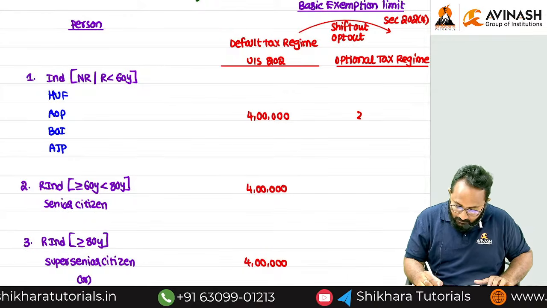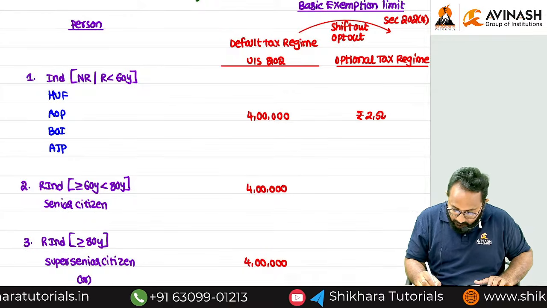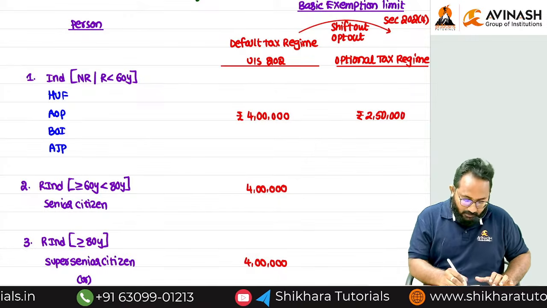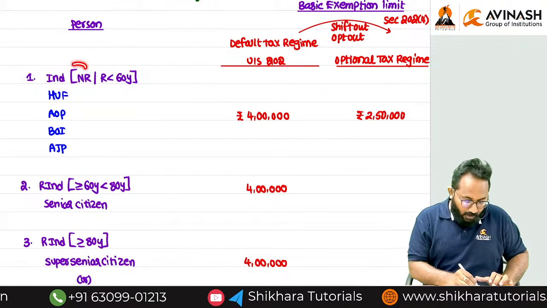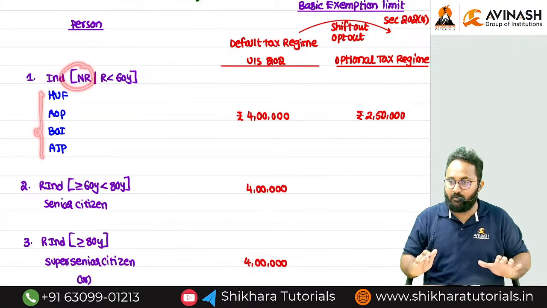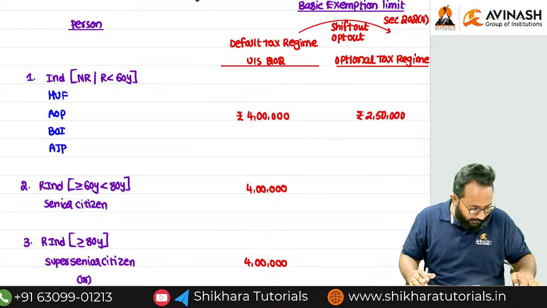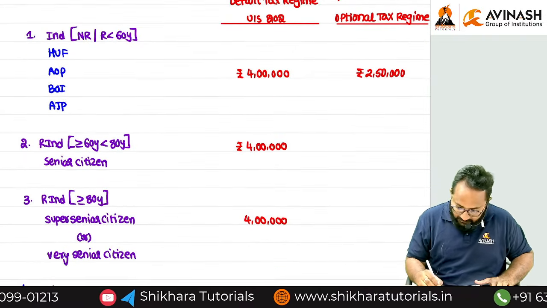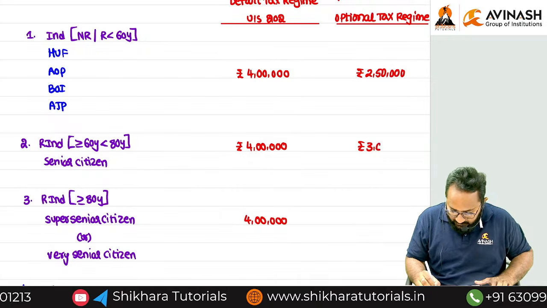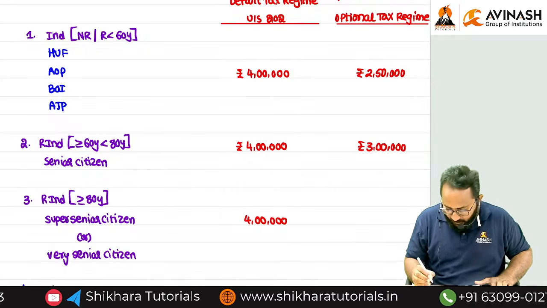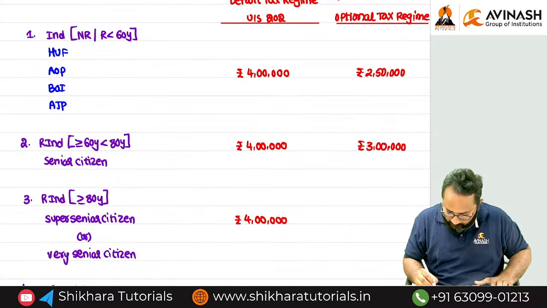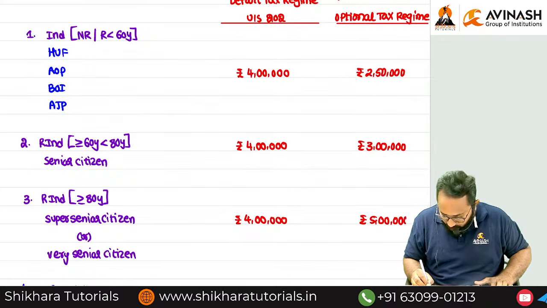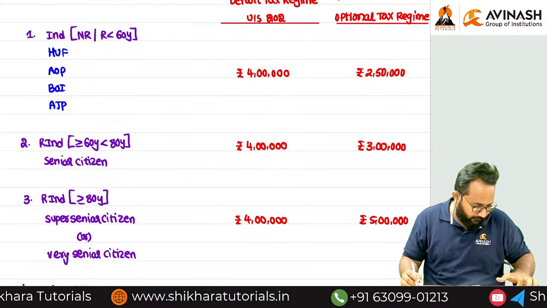Now, what is the basic exemption limit now? 2,50,000. That means for resident individual less than 60 years, non-resident individual, HUF, AOP, BOI, AJP, what is the basic exemption limit? 2,50,000. And next, you know already, what is that? 3 lakh. Next one, 5 lakh. Clear?